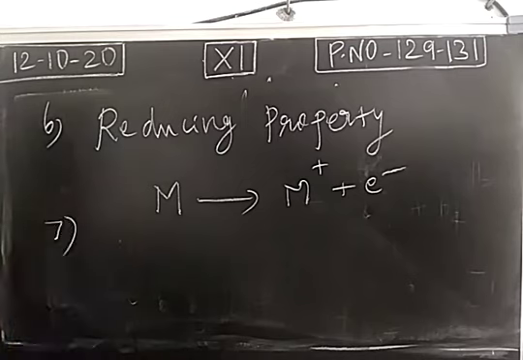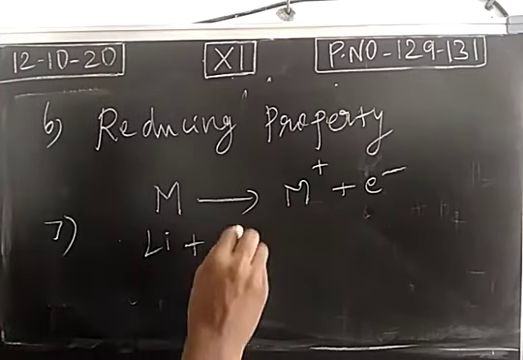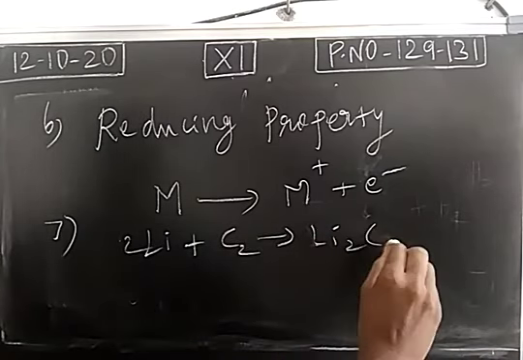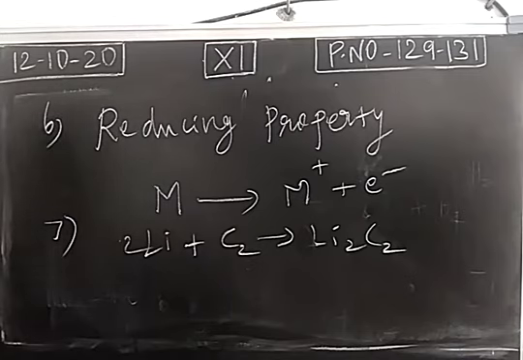Next, reaction of alkali metals with carbon. We already completed this. Lithium directly combines with carbon and forms lithium carbide. But the other members, sodium and potassium, combine with compounds of carbon like acetylene. They form carbides. So with this, the properties of alkali metals are over. Uses, you just go through in the book.